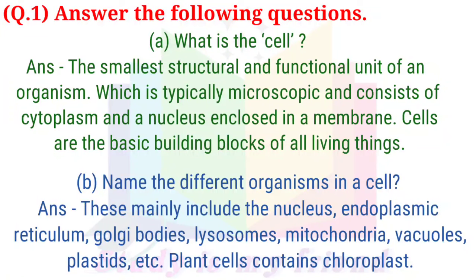B. Name the different organelles in a cell. Answer: these mainly include the nucleus, endoplasmic reticulum, Golgi bodies, lysosomes, mitochondria, vacuole, plastids, etc. Plant cells contain chloroplast.